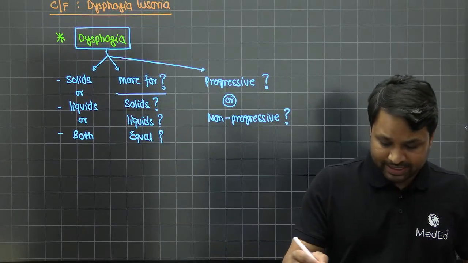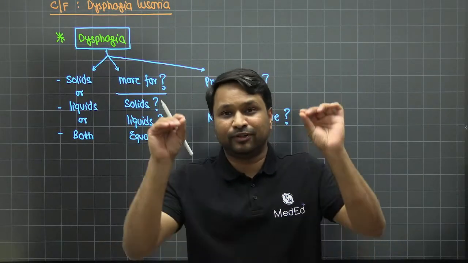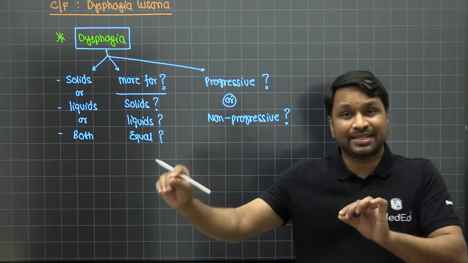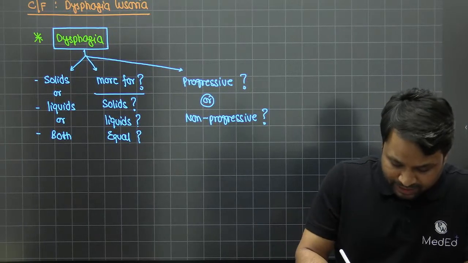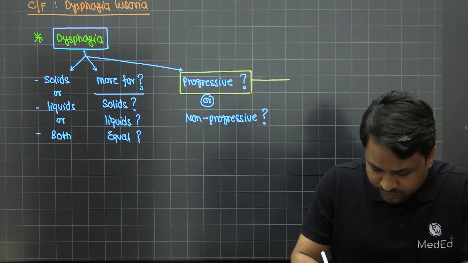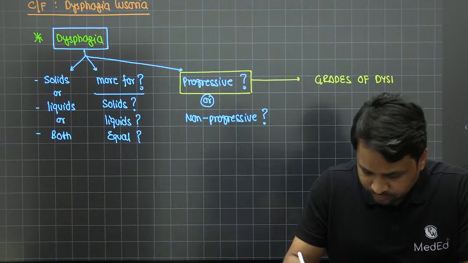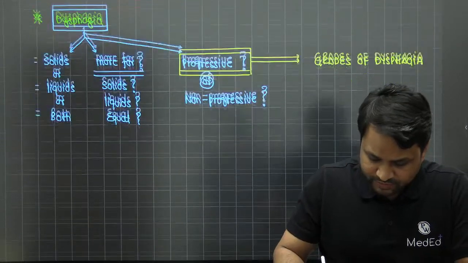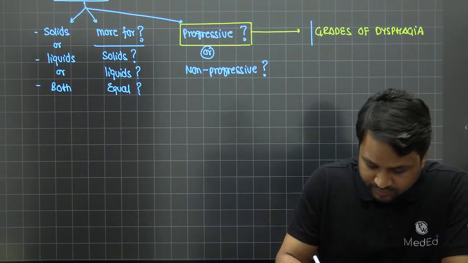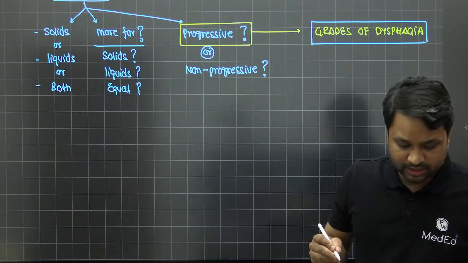Now, the usual question is, when I say is it progressive or non-progressive, how do you know whether the dysphagia is progressing, right? You need to have a standard set of progression to call it increasing, right? How do you do that? Now, in order to evaluate whether dysphagia is progressive or not, we have something called the grades of dysphagia. We talk about the grades of dysphagia to know whether it is progressive or non-progressive. Now, in the grades of dysphagia,